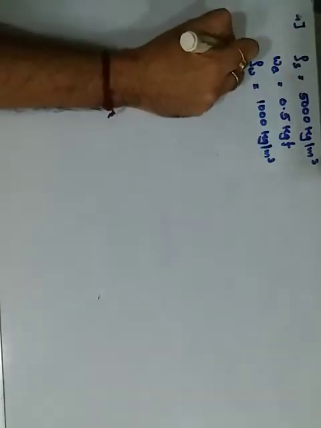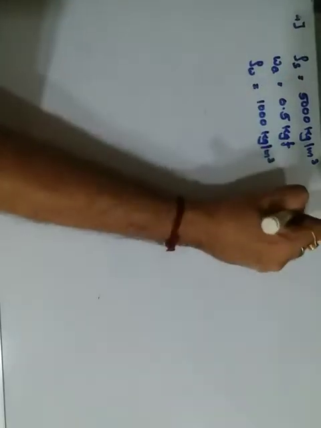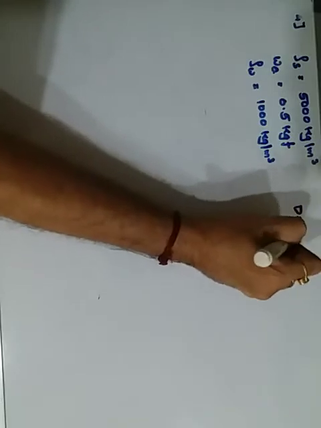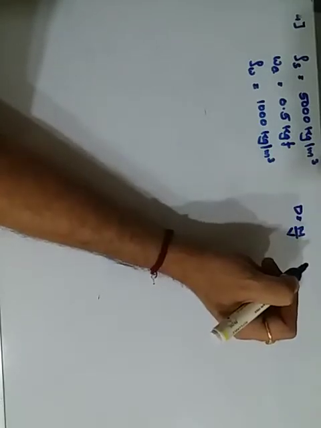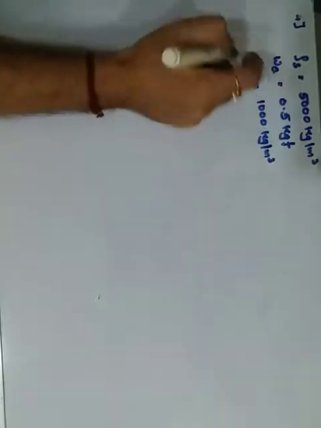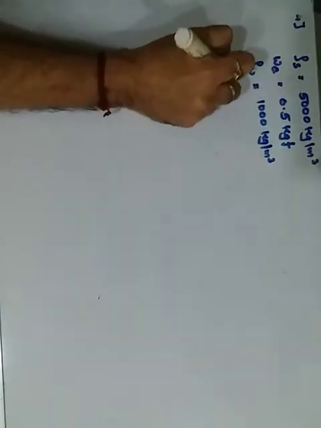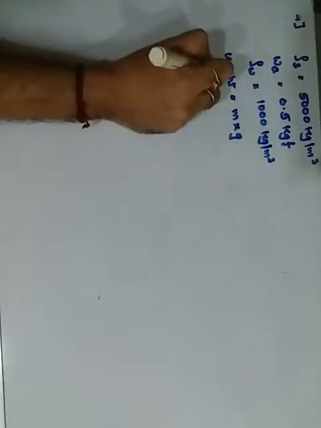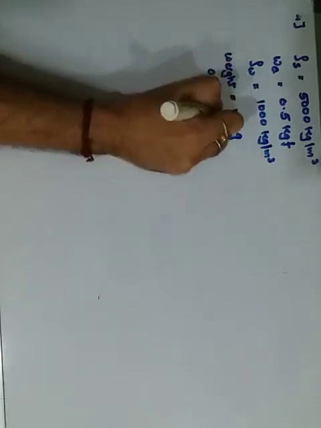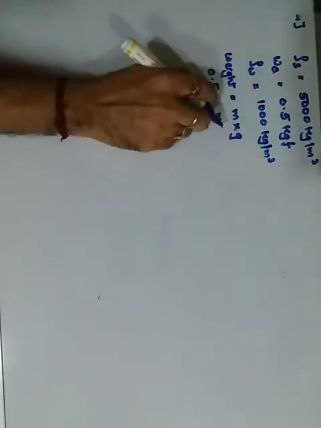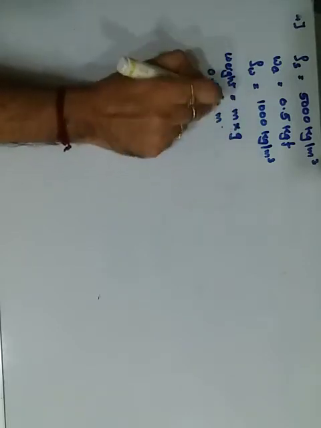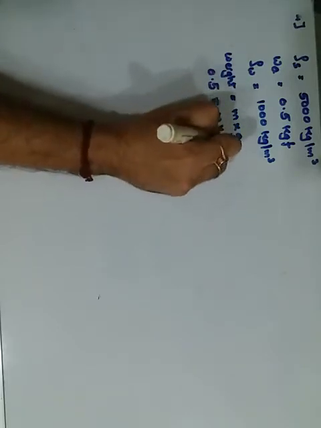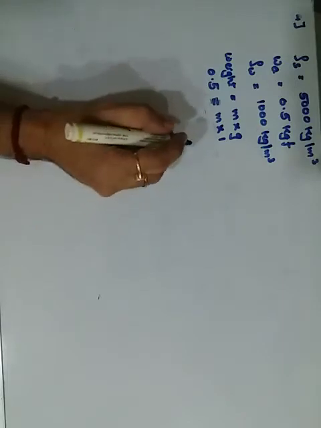We know that density is equal to mass upon volume. Or else the formula for weight. What is weight actually? Weight is m into g. Weight is given 0.5. Mass we don't know, and gravity is 1.